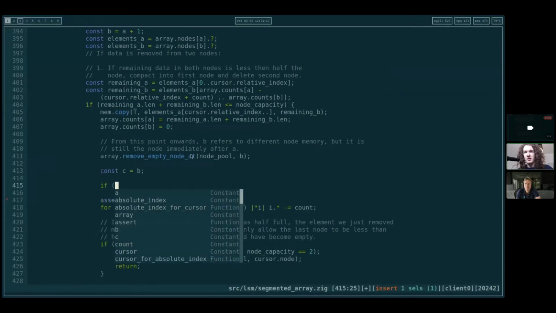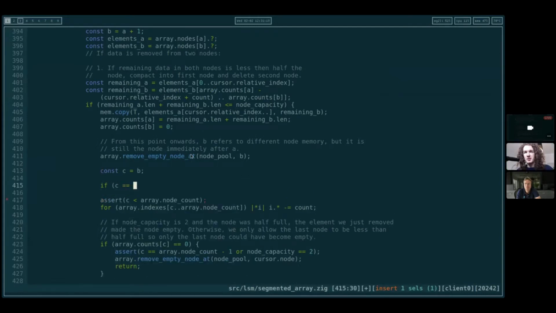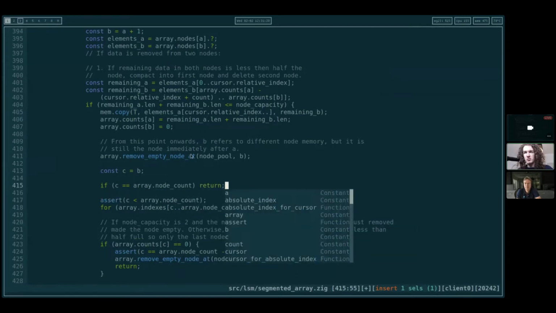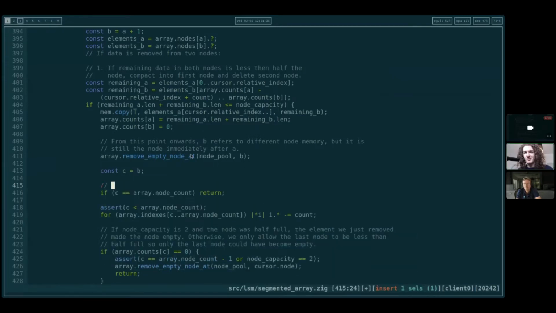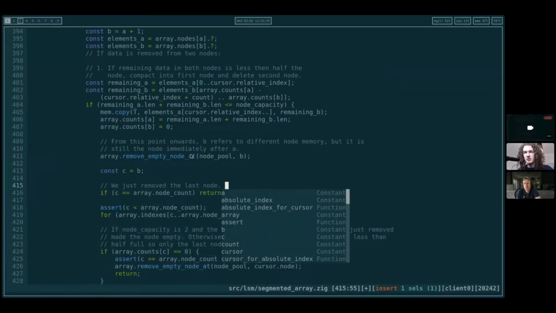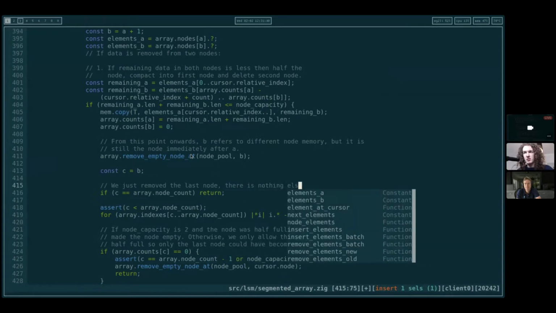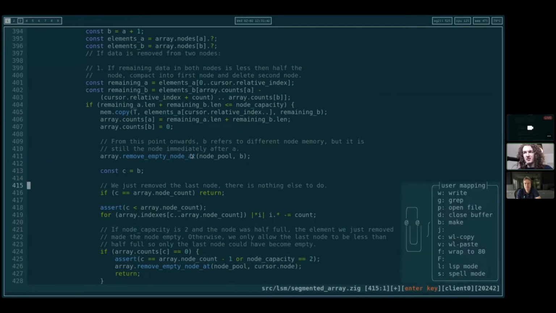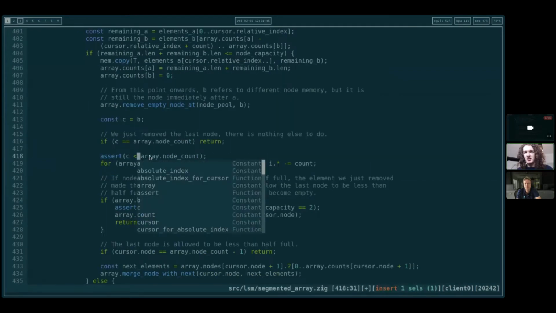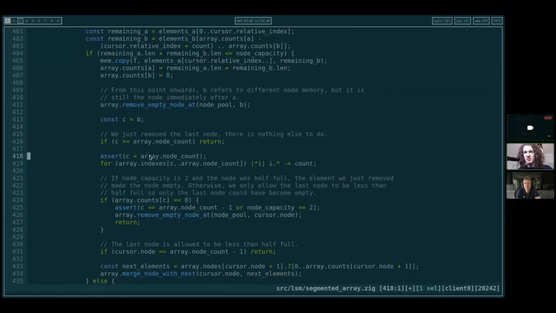So, if C equals, return, there's nothing else to do. How's that? And now we can assert that C is less than node count.